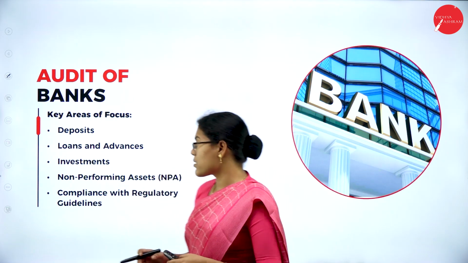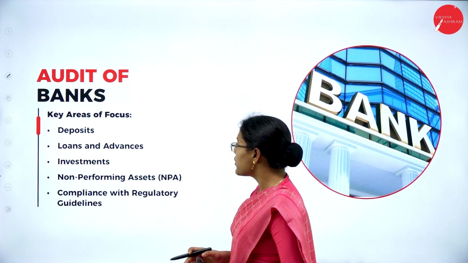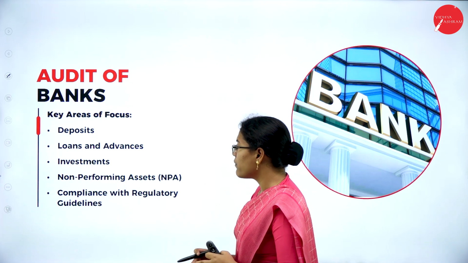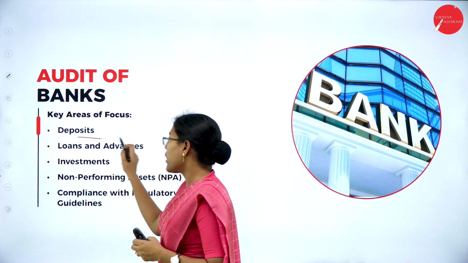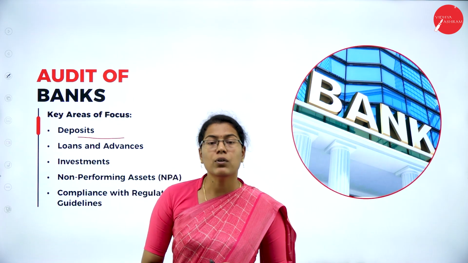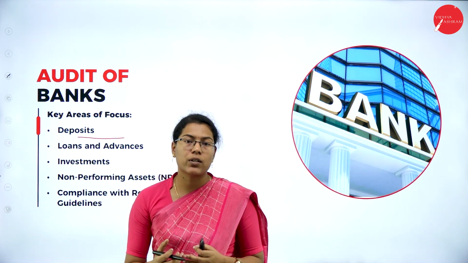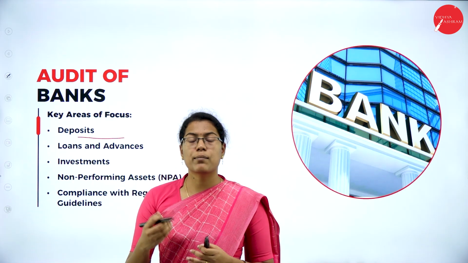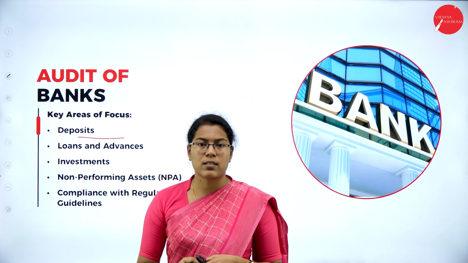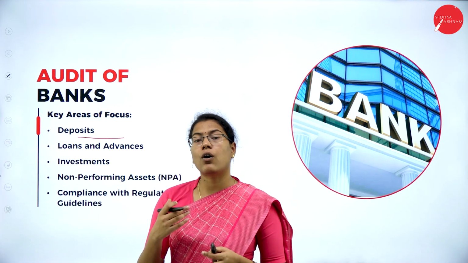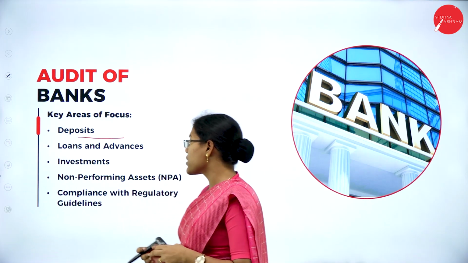Some of the areas to focus on while auditing banks: the auditor has to concentrate on deposits, loans and advances, investments, etc. The deposits are one of the areas of revenue for the banks, where the banks receive deposits from customers in terms of savings deposits, recurring deposits or fixed deposits. So the auditor must verify whether all these deposits are properly recorded in the financial statements or not.